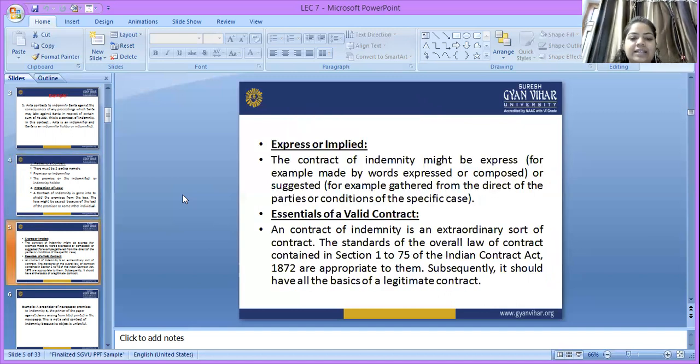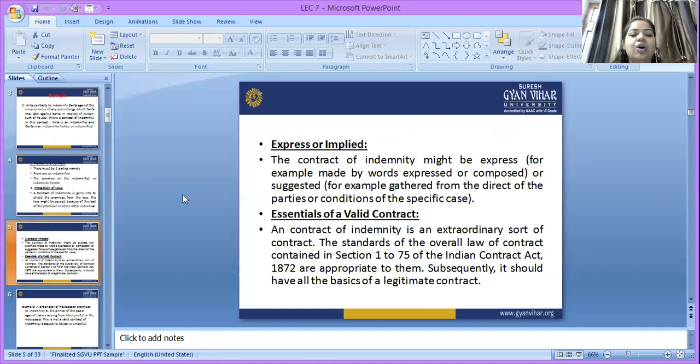Express or implied: the contract of indemnity might be express. For example, it can be expressed by words, written or spoken. Or it can be implied, that means suggested, gathered from the conduct of the parties and the conditions of the specific case. So if it is expressly made while making the contract, it is known as express; the contract of indemnity may be express or implied, depending on the parties.